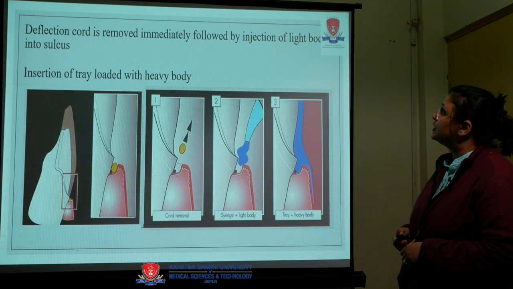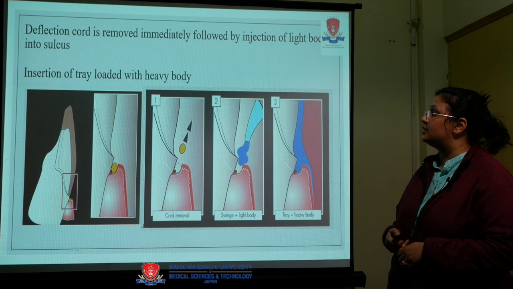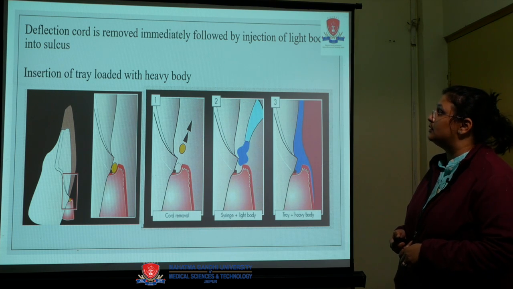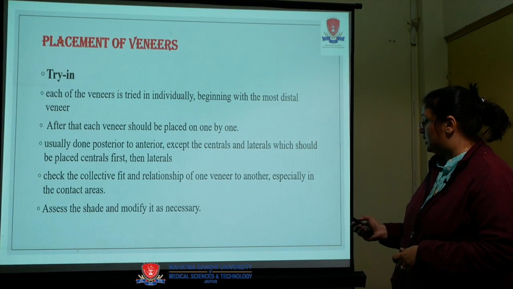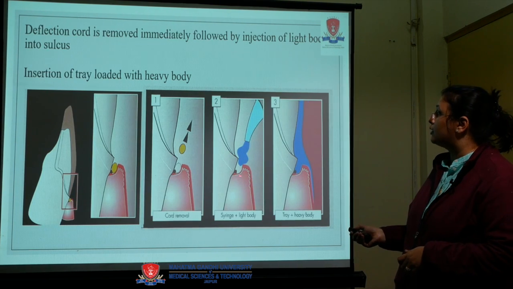The deflection cord is removed immediately following the injection of a light body into the sulcus, and then the tray loaded with heavy body is inserted, keeping the smaller cord in place.